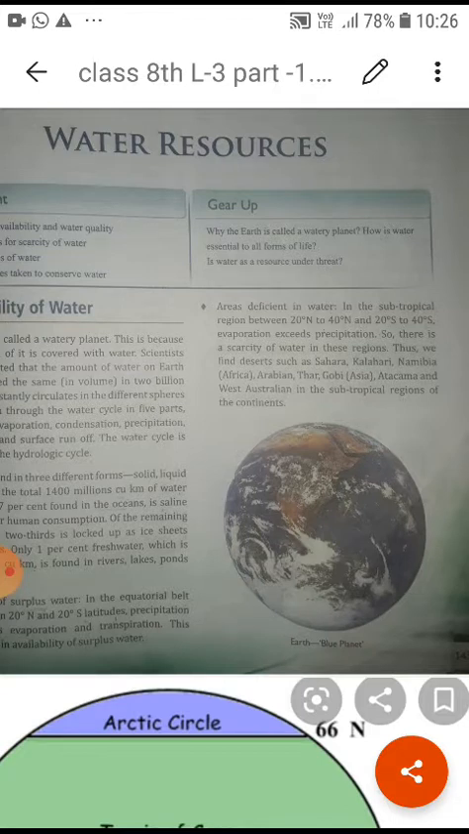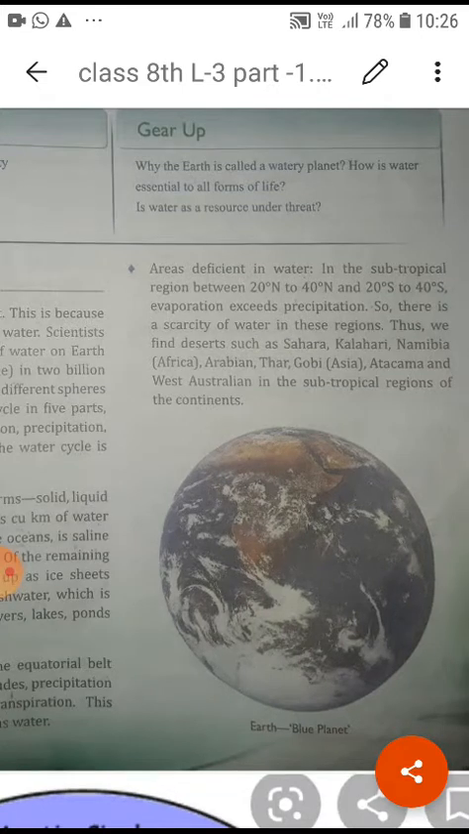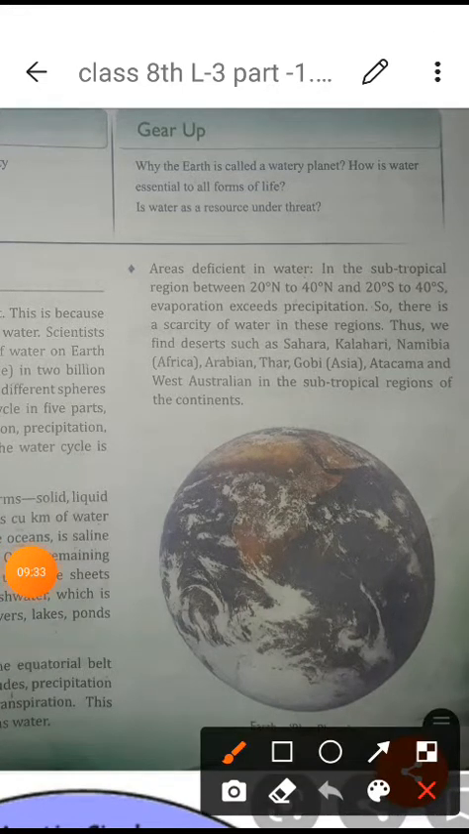So the areas we can understand here are all the deserts, which especially come under this one: Sahara, Kalahari, Namib, Arabian, Thar in our country, and Gobi. Thar and Gobi are both in Asia. Atacama in South America, and the Western Australian subtropical regions of the continent.